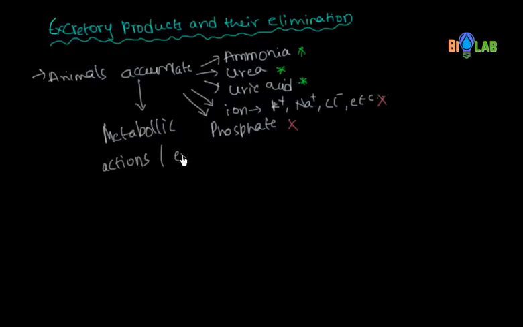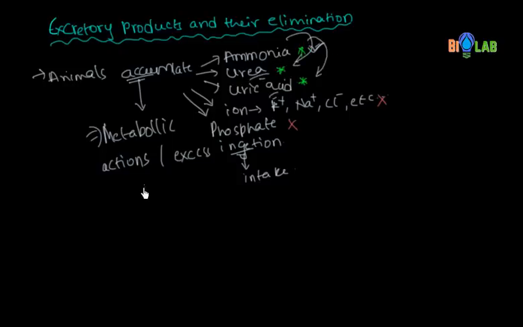Or excess ingestion. Okay, what is meant by ingestion? It is nothing but intake. If the intake of ammonia is more in our food, that also leads to the accumulation of ammonia, or through some metabolic actions, some animals convert ammonia into urea or ammonia into uric acid. So urea and uric acid are being accumulated in those animals which do those. So that's the thing, animals generally accumulate these three.